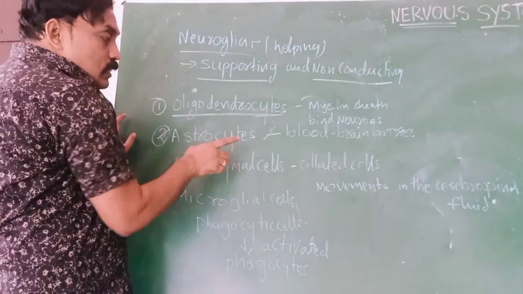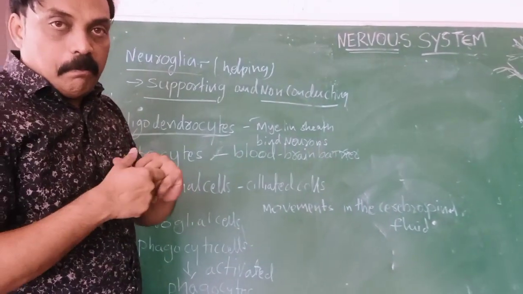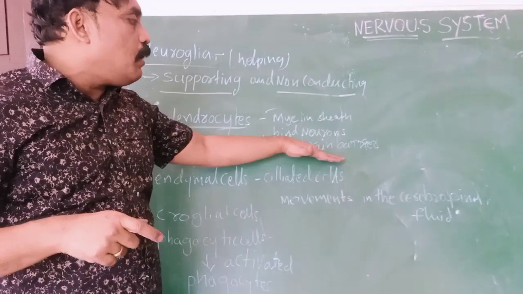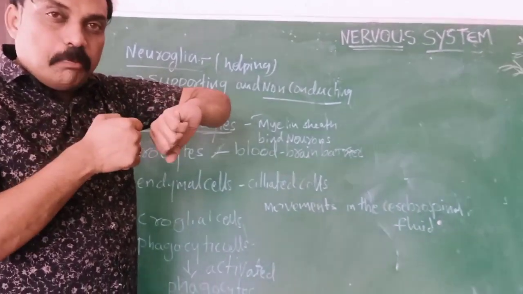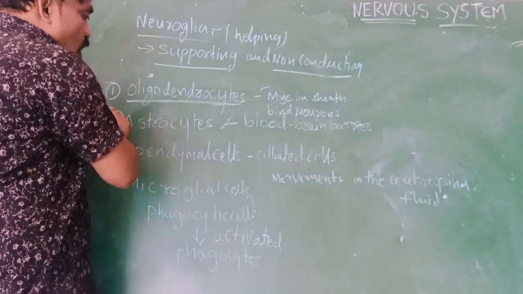They also form the blood-brain barrier. Barrier means a network which connects the brain with the bloodstream or blood capillaries. That is the network-like structure of astrocytes.